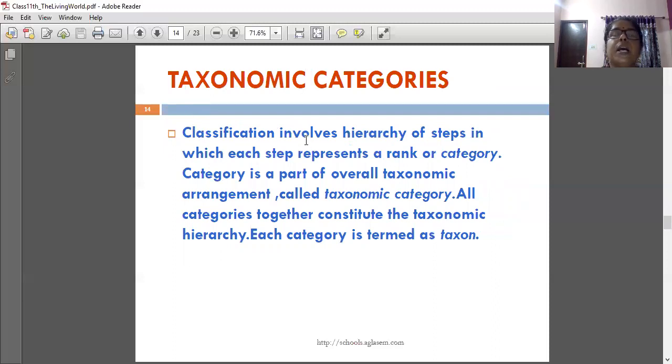Classification involves a hierarchy of steps in which each step represents a rank or category. A category is a part of the overall taxonomic arrangement, called a taxonomic category. All categories together constitute the taxonomic hierarchy. Each category is termed a taxon.